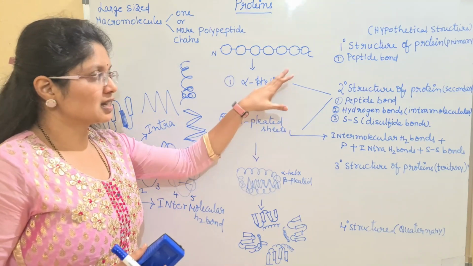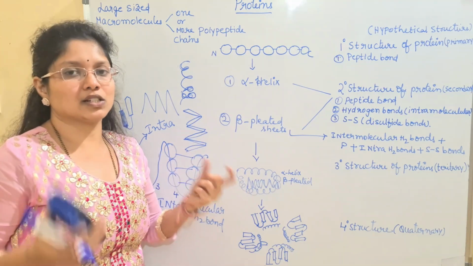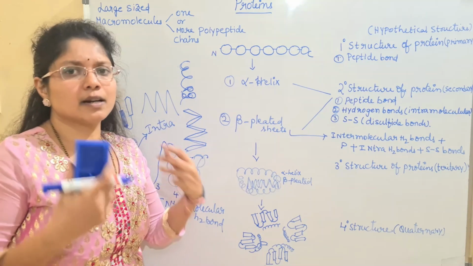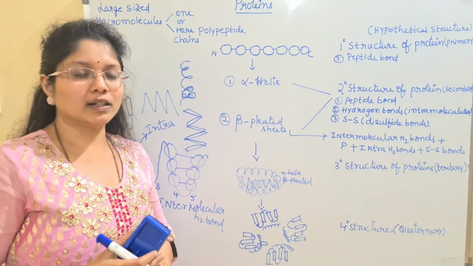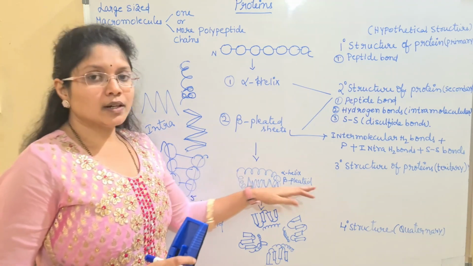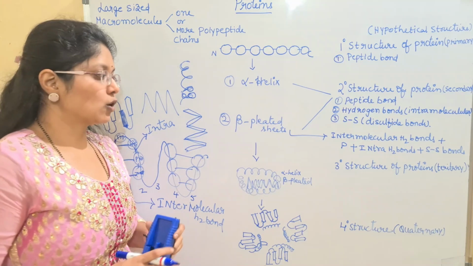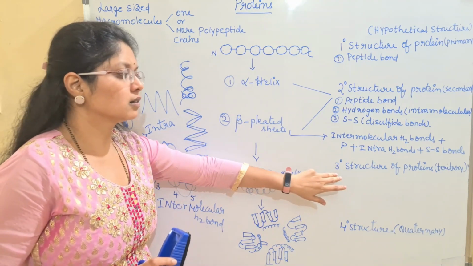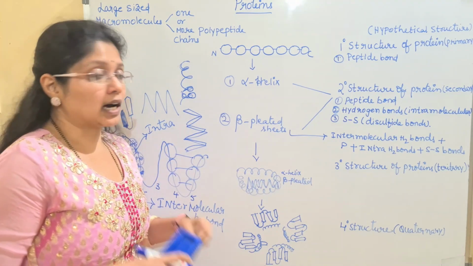So here I am not giving any examples because we don't have any such proteins where only one alpha helix or one beta sheet is present. They are generally present in combination, or they are present as repeated units. Many alpha helices will bind together, or many beta pleats will bind together to form a protein molecule. So here, coming to the major important ones, the tertiary and the quaternary structure. Why are these important? Because the biologically active proteins are always in this conformation. Either they are tertiary or they are quaternary.